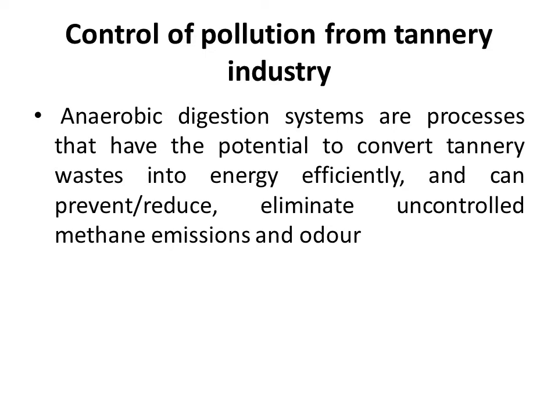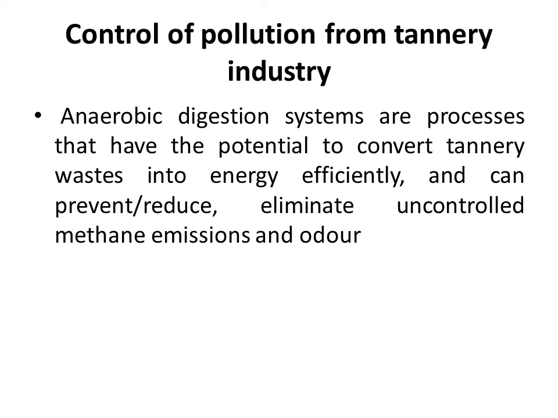The gas emitted from these digestion units, that is, carbon dioxide and methane, can be stored in gas domes, and it can be used for domestic purposes also.